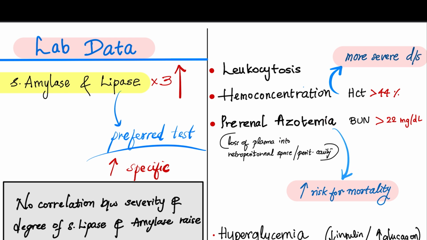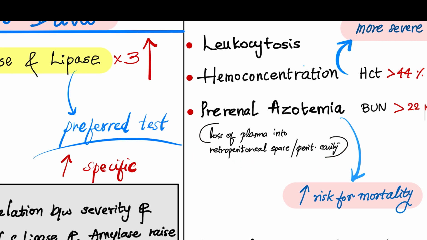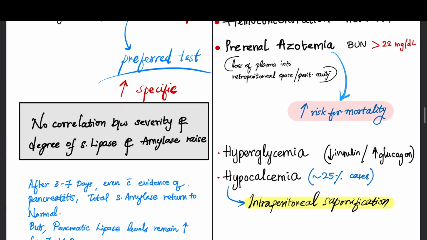That is also predictive of high risk for mortality. So the hemoconcentration as well as the pre-renal azotemia is due to loss of plasma into the retroperitoneal space or the peritoneal cavity. And there can be hyperglycemia due to reduced insulin secretion or due to increased glucagon secretion as part of the pancreatitis inflammation.